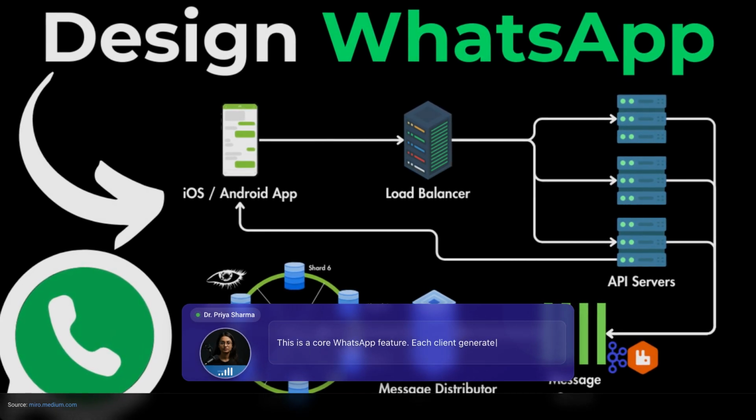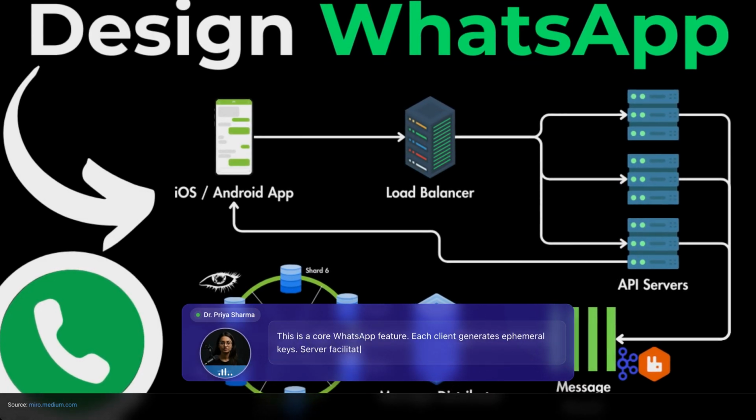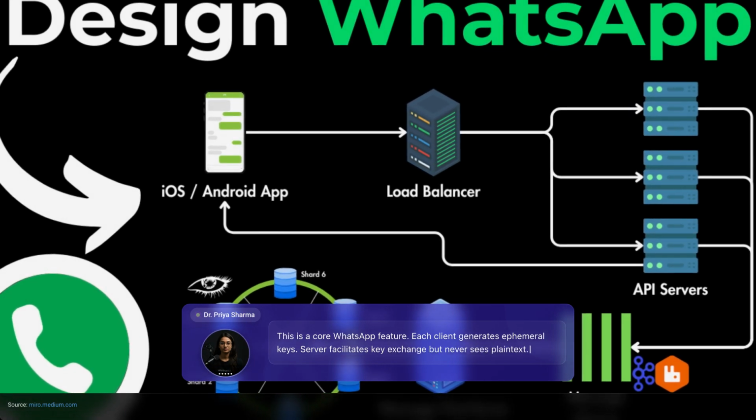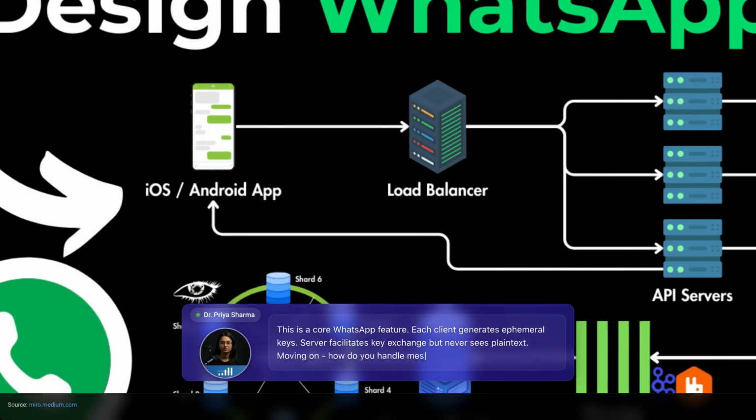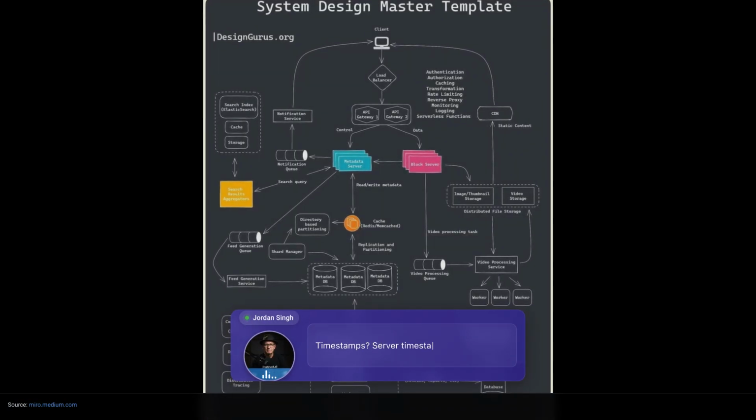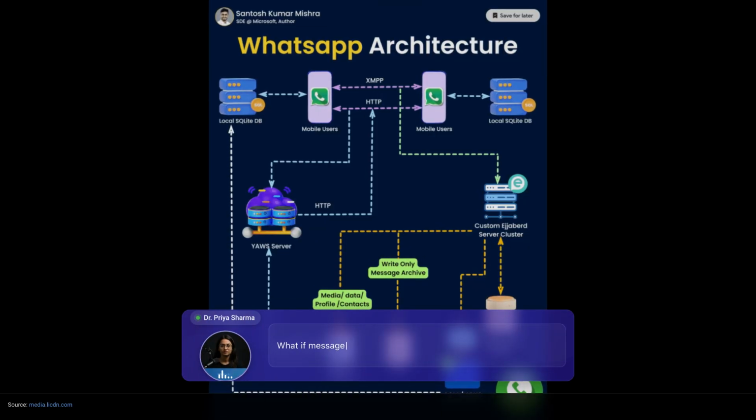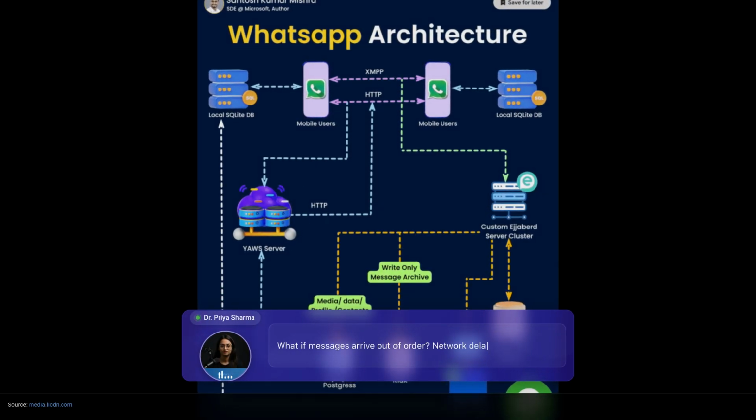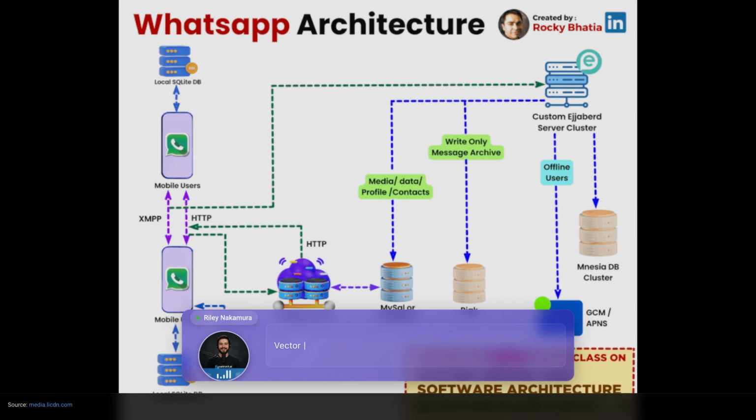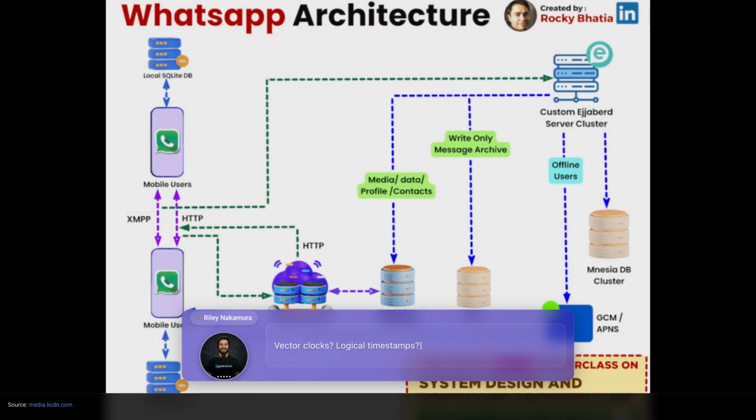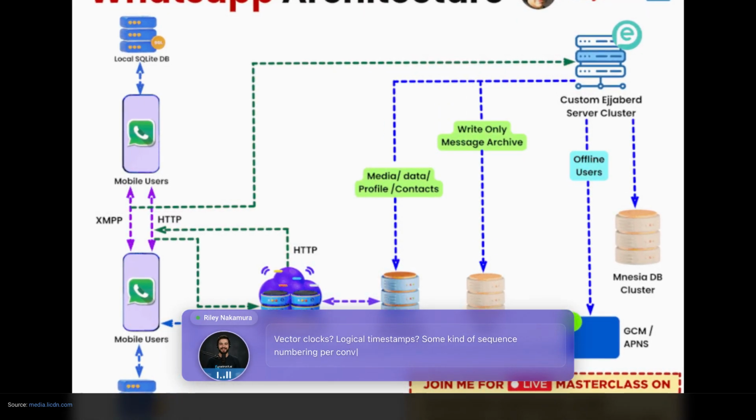Each client generates ephemeral keys. Server facilitates key exchange but never sees plain text. Moving on, how do you handle message ordering? Timestamps, server timestamp when message arrives. What if messages arrive out of order? Network delays, retries, multiple servers. Vector clocks, logical timestamps, some kind of sequence numbering per conversation.